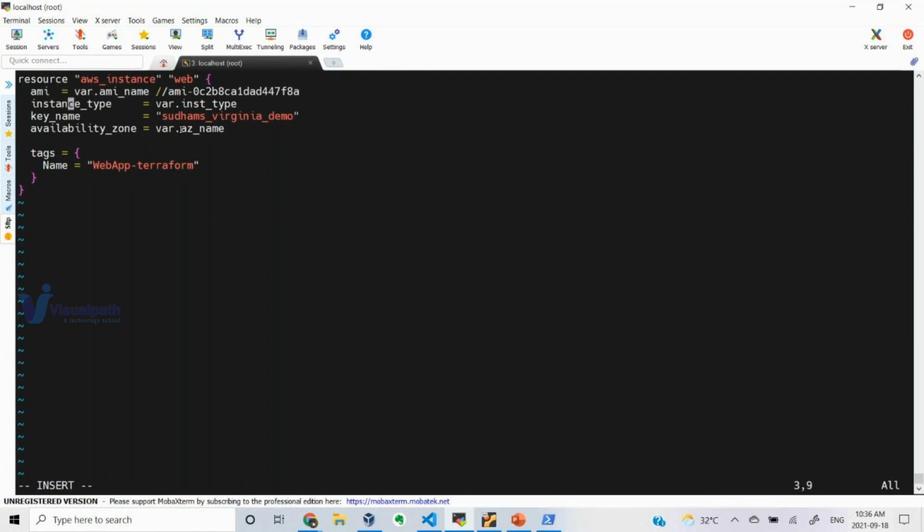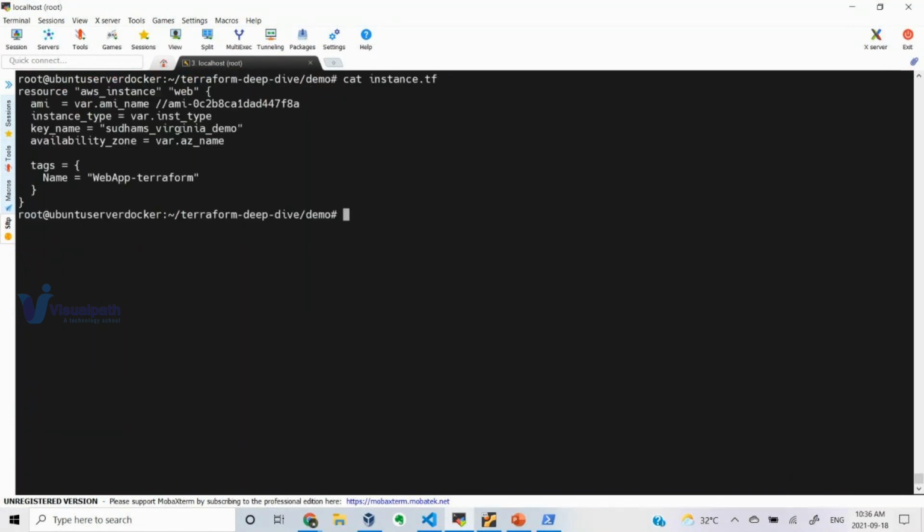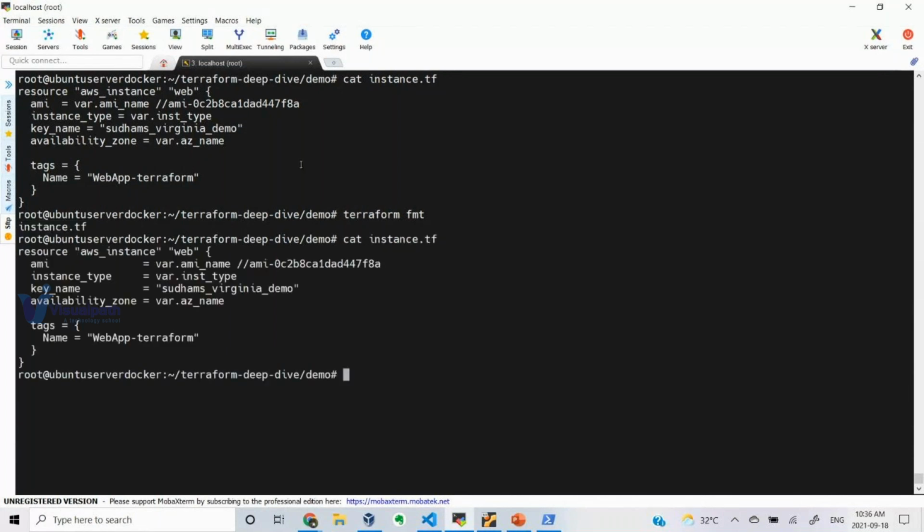Okay, so I have written here. Let's say now I will execute this, where the file was unformatted. Now if I execute terraform fmt, it is telling you that this file has been formatted. How it is formatted, let's see. Okay, this is how it is.